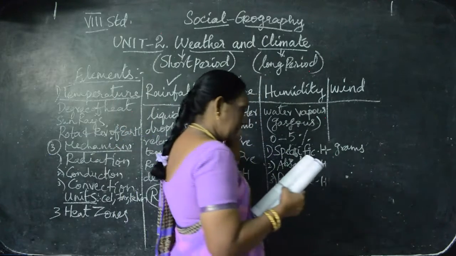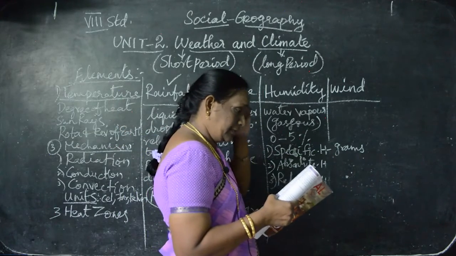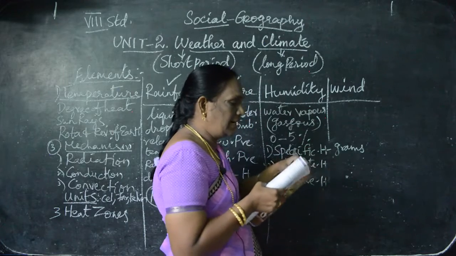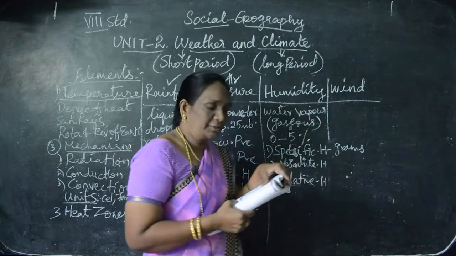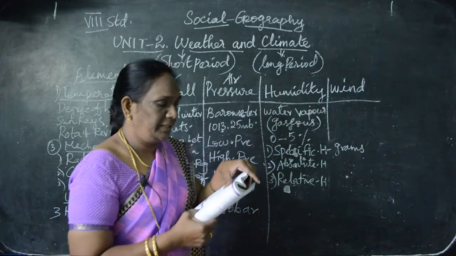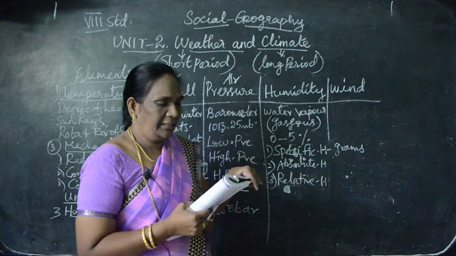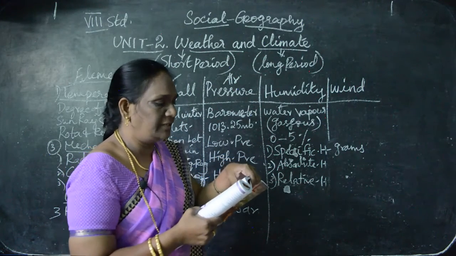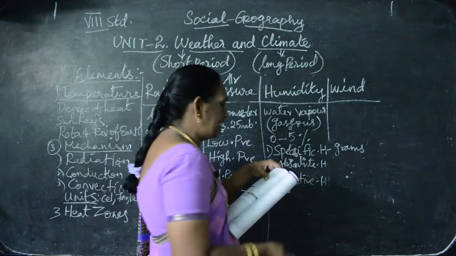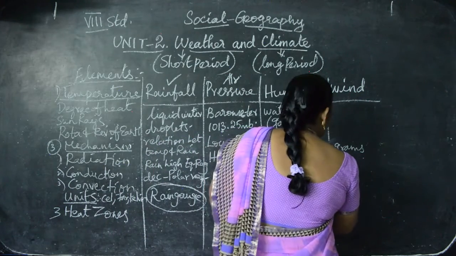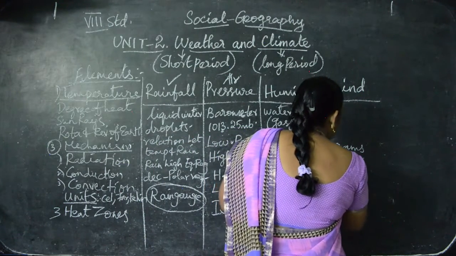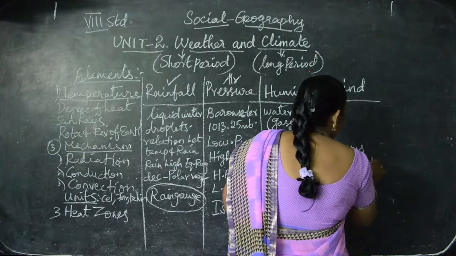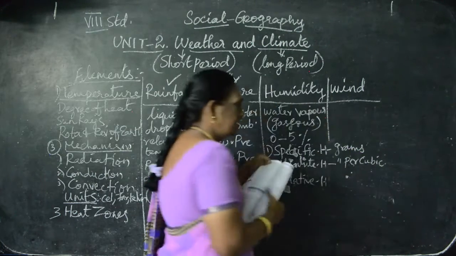And next one, absolute humidity. Absolute humidity is the mass and weight of water vapor present per unit volume, and it is usually expressed in grams per cubic meter.